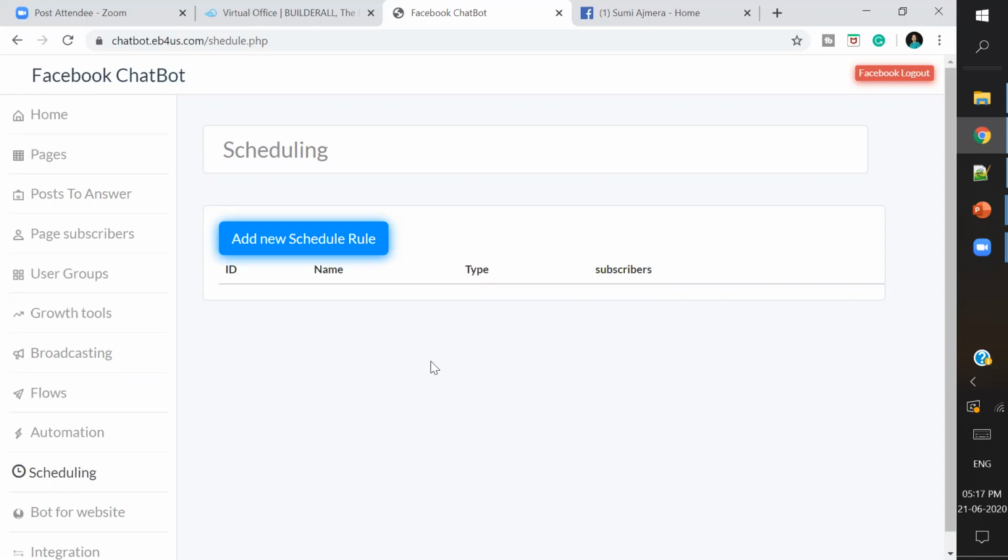So make sure that you have the chatbots on your Facebook page, either the Facebook chatbot, or if you have Buildroll, then obviously it's the advanced version. So with any of these chatbots, go ahead, schedule it today itself, and make sure that you become free at least 40 to 50%, whichever is the appropriate one for your niche.